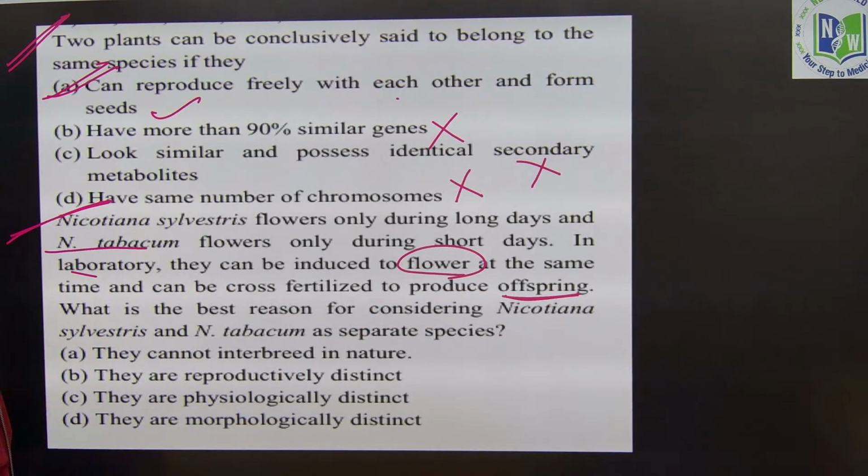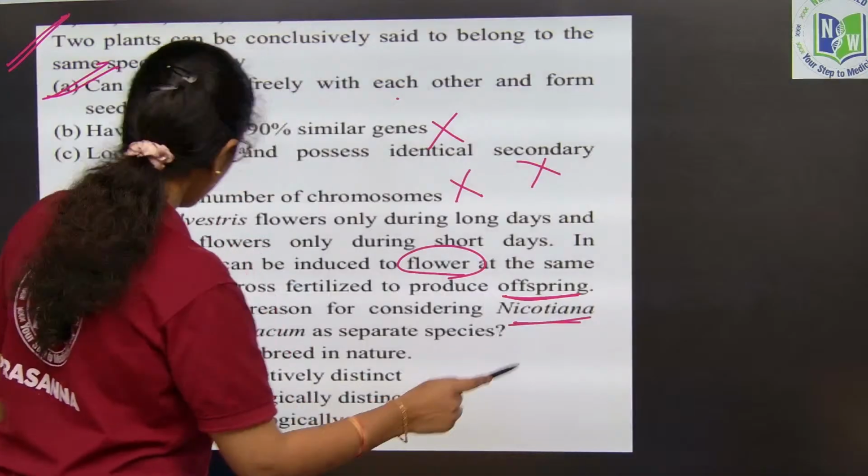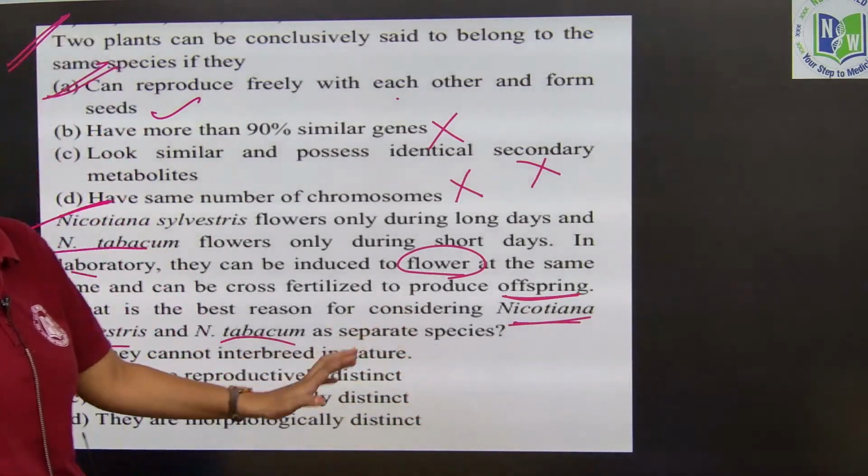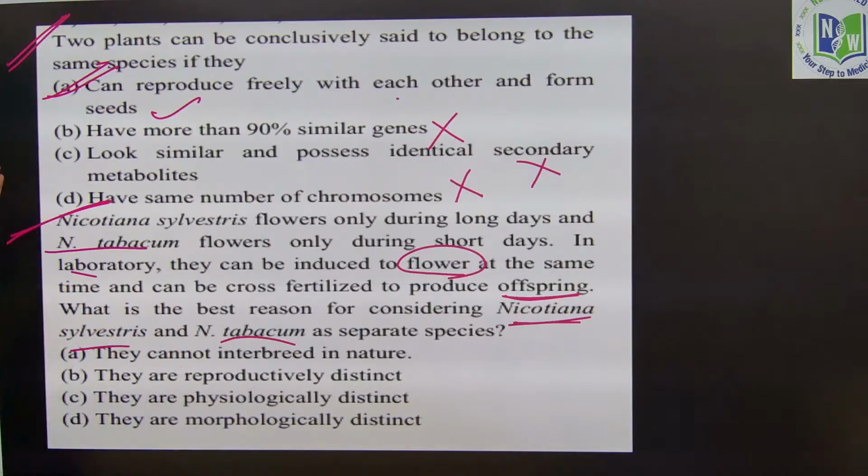What is the best reason for considering Nicotiana sylvestris and Nicotiana tabacum as separate species? How can we confirm that they are separate species? What is the most applicable explanation for this?